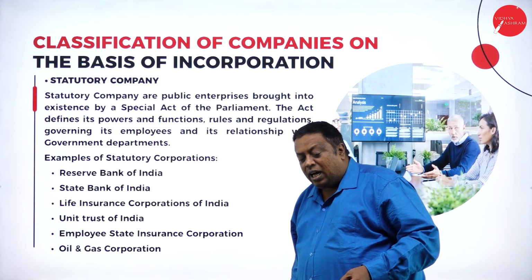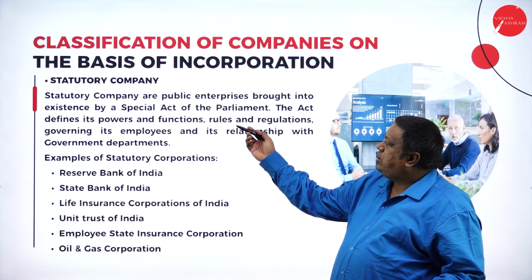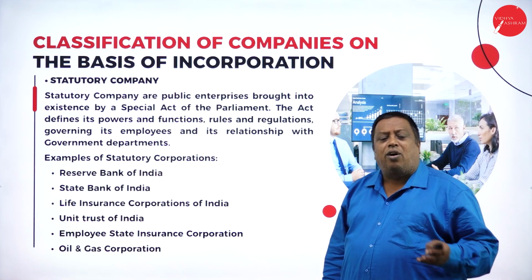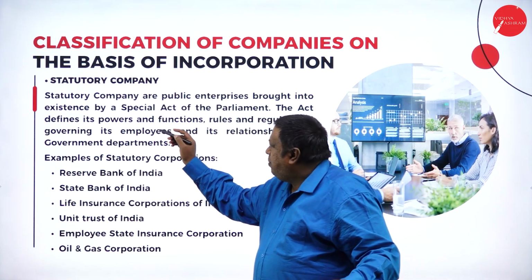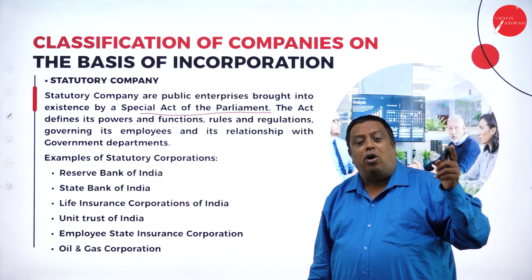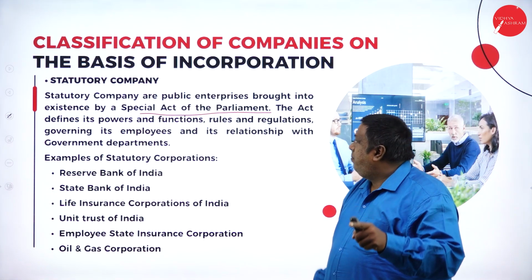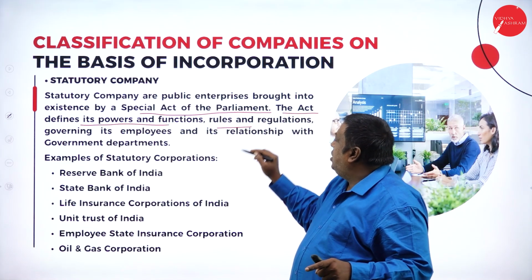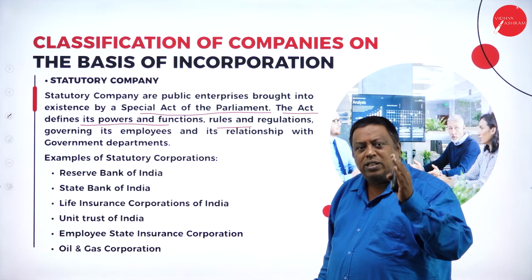When the companies are classified on the basis of incorporation, the first company here is the statutory company. Statutory companies are always called public companies, brought into existence by a special act of the parliament. That's saying that all these organizations are under the special act of the parliament. The act defines the powers and functions, rules and regulations. The act is going to define all the rules and regulations.